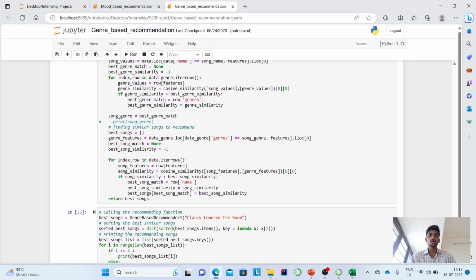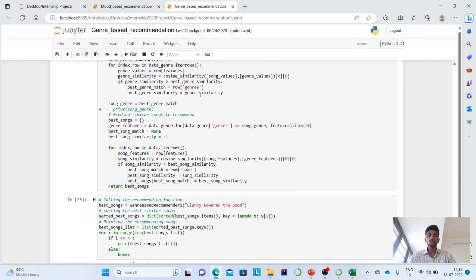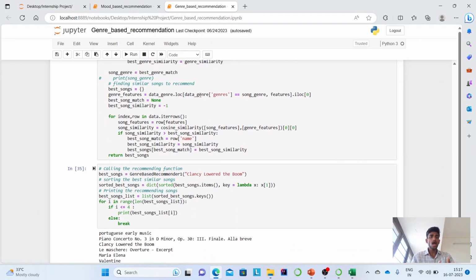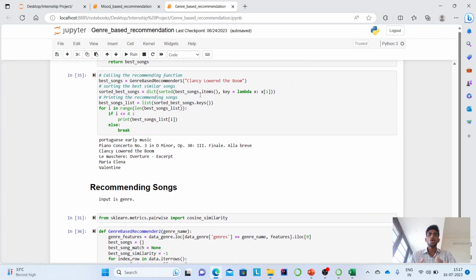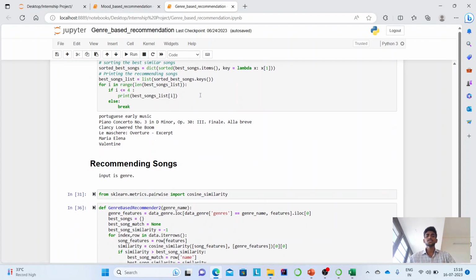After finding the best genre, I have stored it in song genre, and then based on that genre I have set it in the main dataset for finding the best songs for the genre. This is the code that I have used. Here I have given an input called Clancy Lowered the Moon, which is a song name, and I got the top 5 songs which are related to the same genre, like Portuguese early music and piano concert 3, likewise. What if my input is a genre?